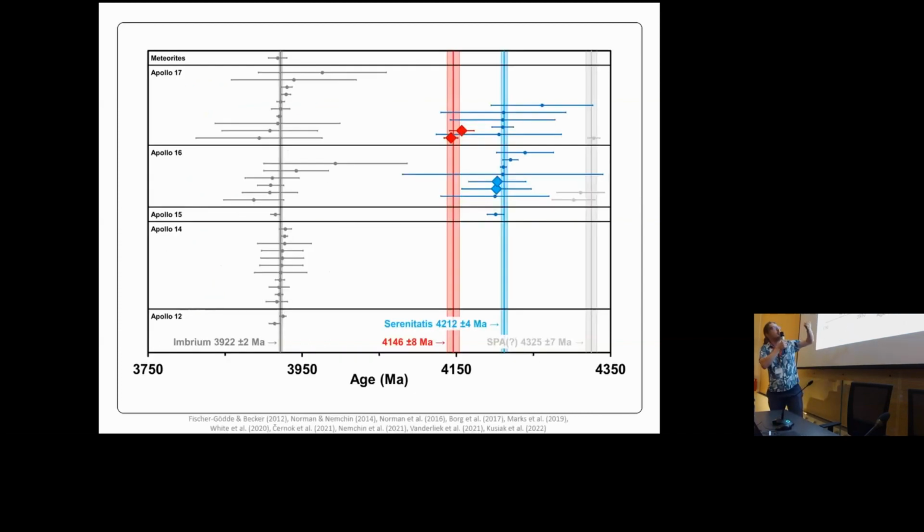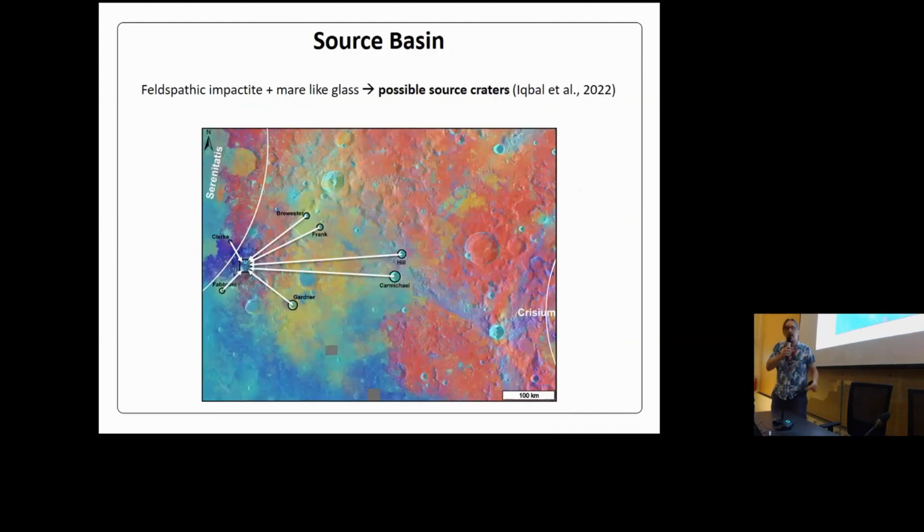Again, for this sample, we also have a samarium-neodymium date, and now we want to find out more about this basin impact event. What we did for this is we used this combination of this feldspathic rock type with the Mare-like glass component. We said, okay, if those two are together, they were likely together and then were hit by a smaller impact that melted the Mare-like component, attached it to the sample, and then transported it to the Apollo 17 landing site. And then Bajia identified different craters that are possible to create such a mix.